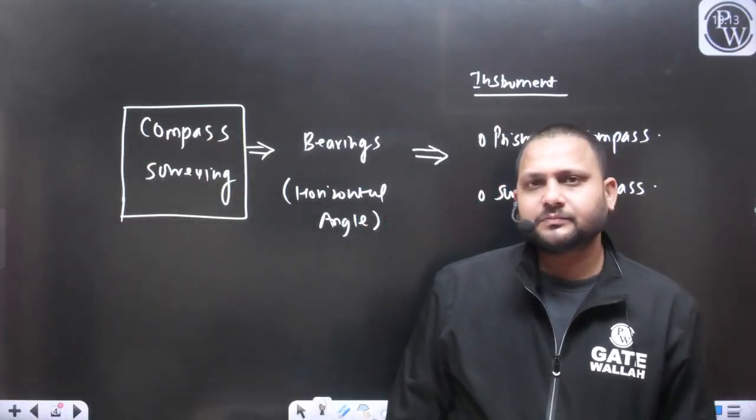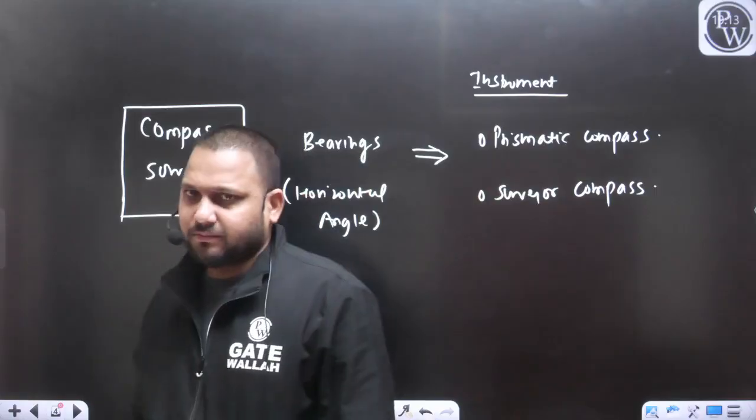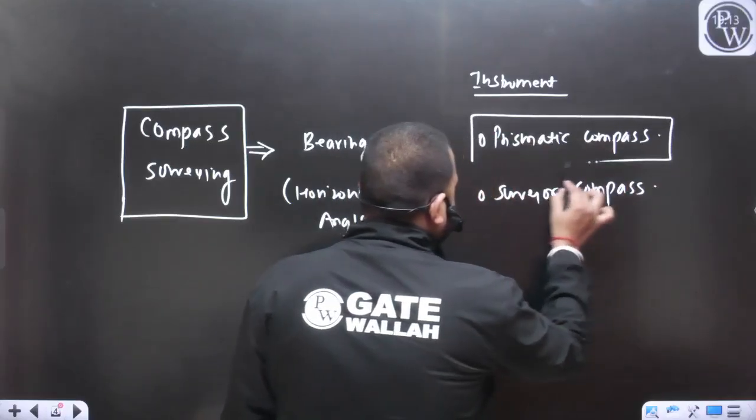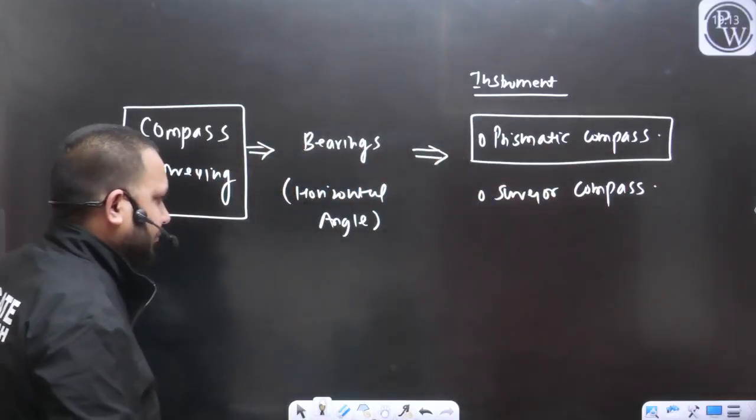Okay, no problem. Now let's move to the field. Let's say here we are using the prismatic compass for the measurement of the bearings. So let's see the field work.